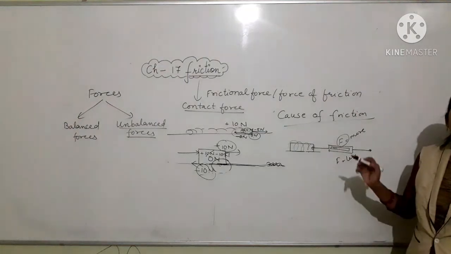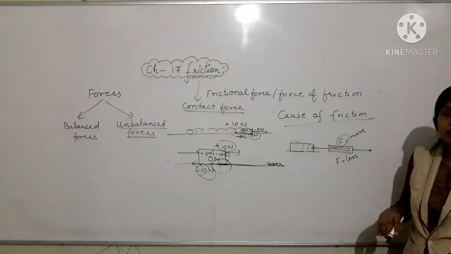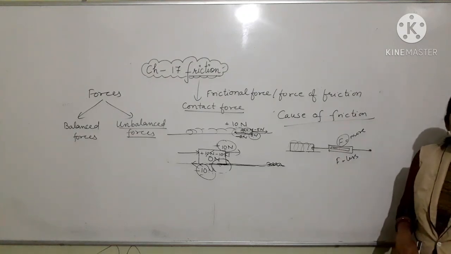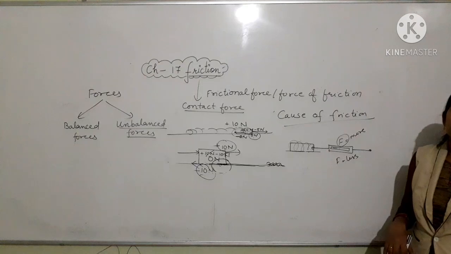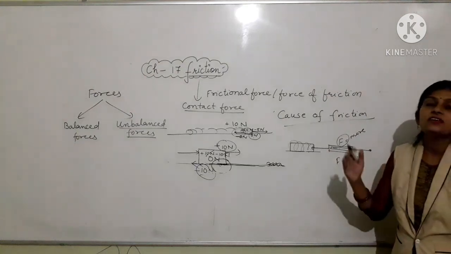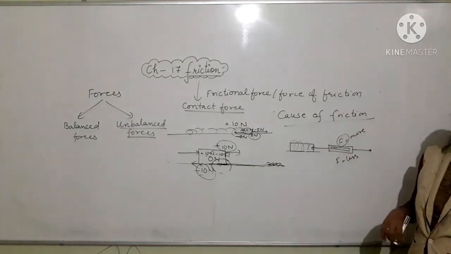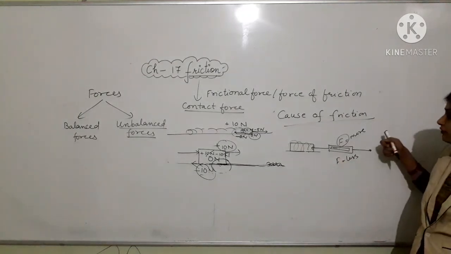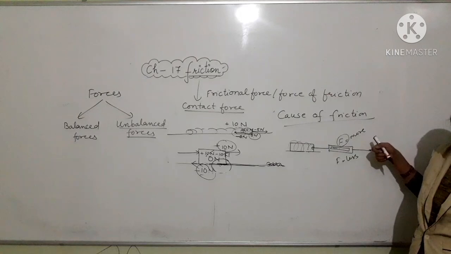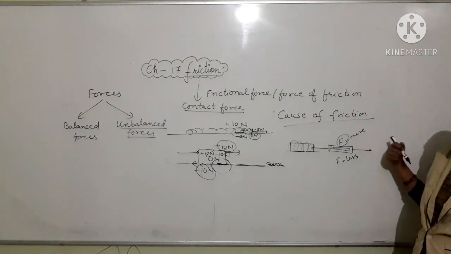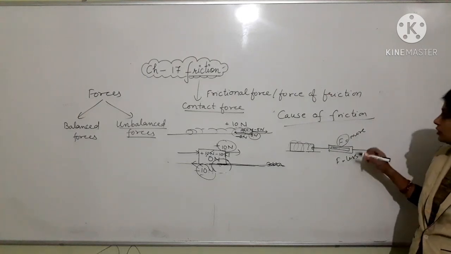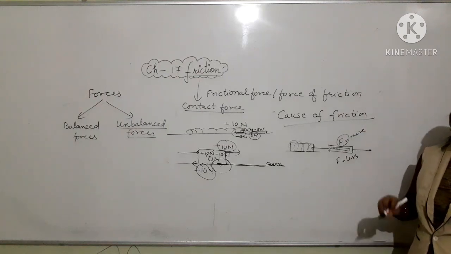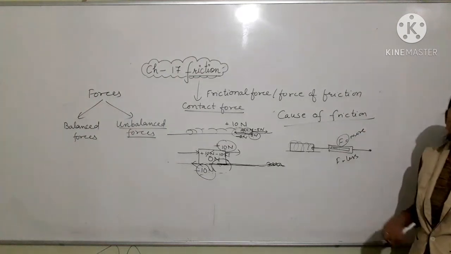This time the irregularities are fewer in number, so they get interlocked to a lesser extent, which gives rise to less frictional force. And to overcome less frictional force, we need to apply less force by the spring balance. So the spring balance shows a lesser reading of applied force in the second case.